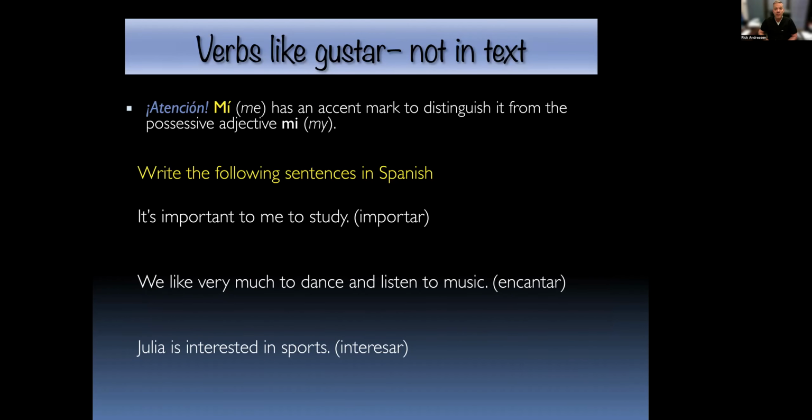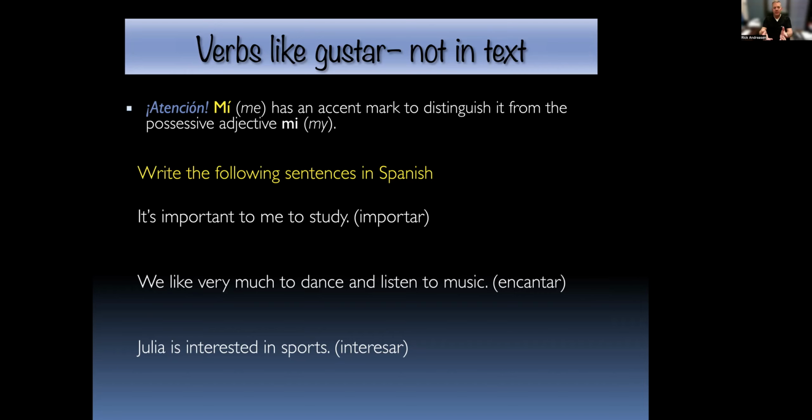Okay, one thing that I've seen as I've been correcting quizzes the last week or so is that mí, when it comes after a, has an accent on it. And that's because now it means me, whereas mi without an accent means my. I know, sorry, that's confusing. If you're listening to that, I'm very, very sorry. So when it's a mí me gusta, that mí has to have an accent on the i. And again, it's not even really a spelling wrong. It's a spelling problem. It's the wrong word because mi without an accent means my. So just watch those things.